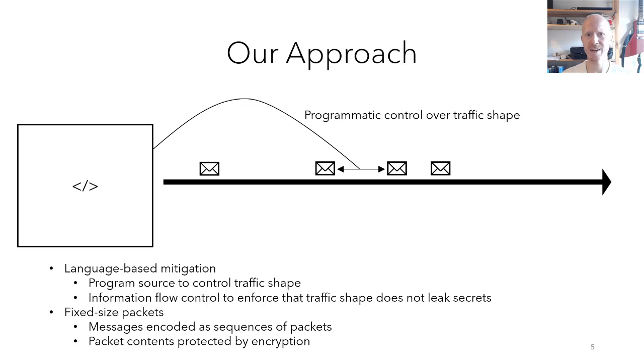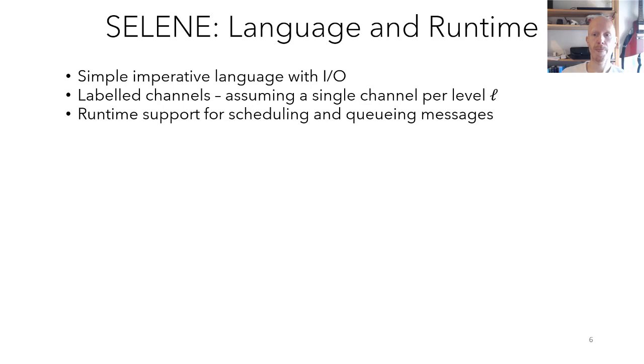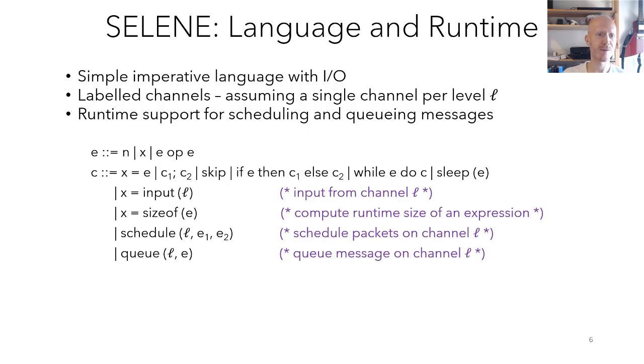In order to hide the size of messages that are sent, we let communication be done by fixed size packets and messages being coded as a sequence of packets. We focus on protecting the shape of the traffic and assume that packet content can be protected, for example, by encryption. We developed Selene, a simple imperative language with input and output over labeled channels. The language has runtime support for scheduling and queuing messages. This figure presents the grammar for Selene, but I'll focus on presenting just some of the commands.